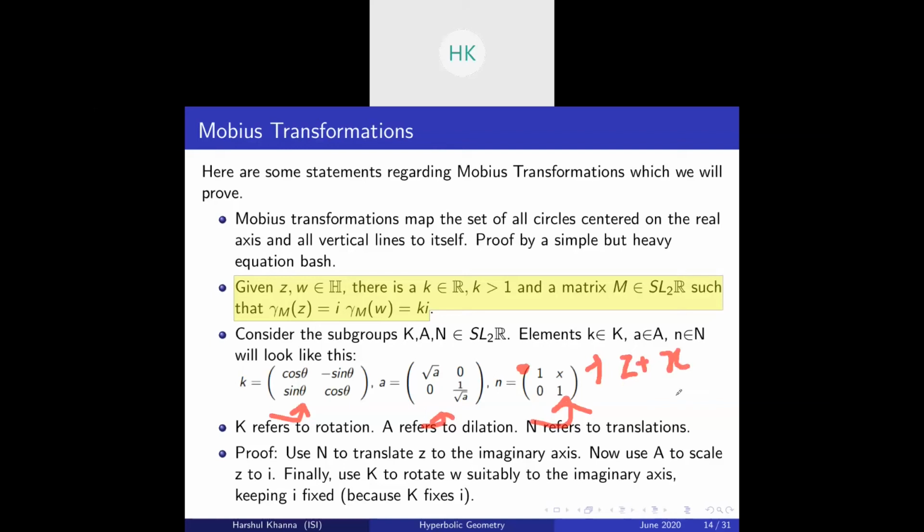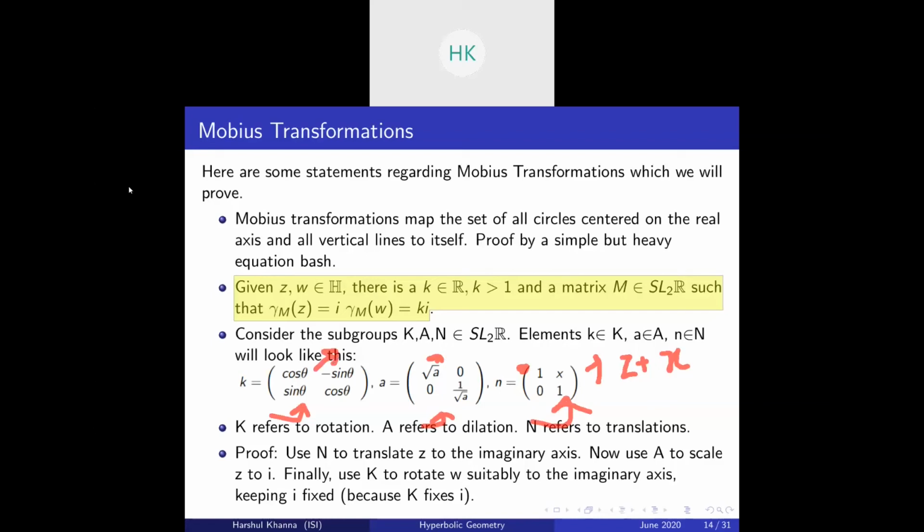So this translates a point. This one gives us (root a z plus 0) by (1 by root a), so that's a times z. So it dilates a point. You can easily verify that this rotates a point.